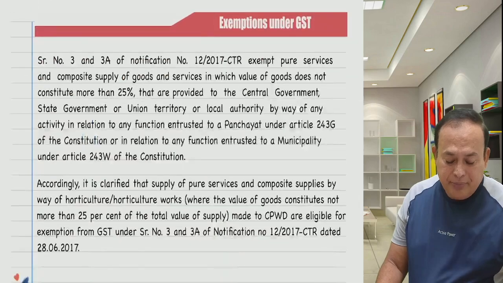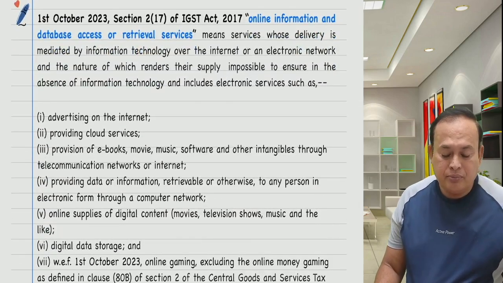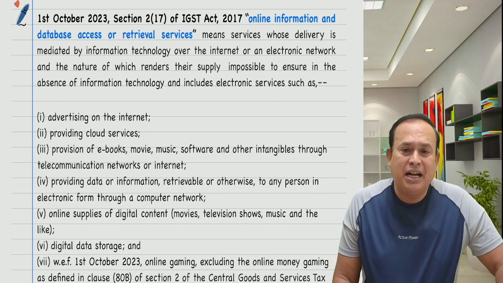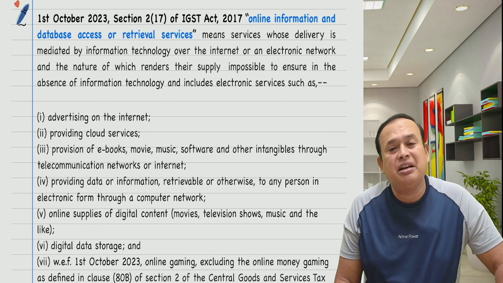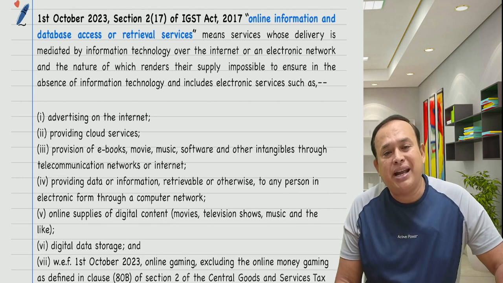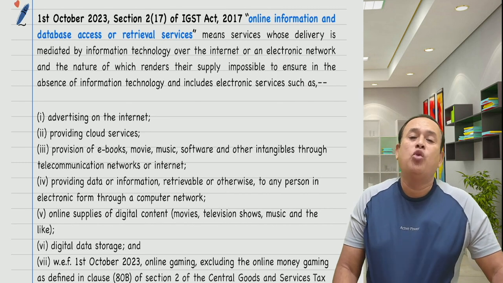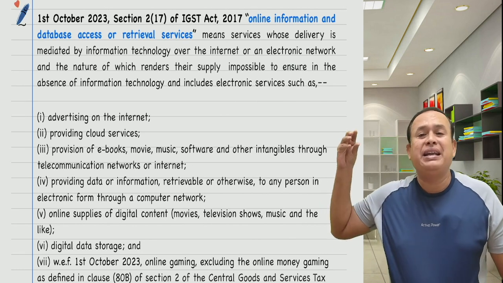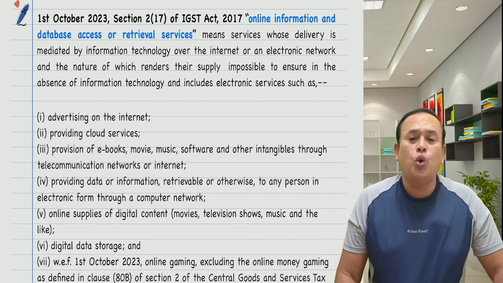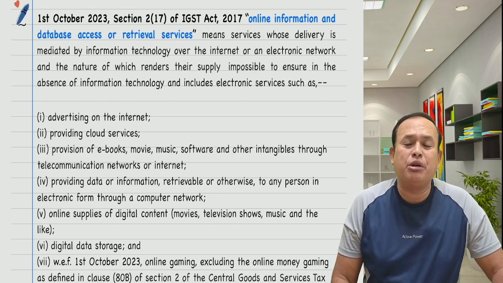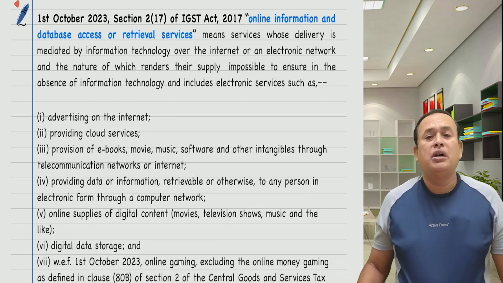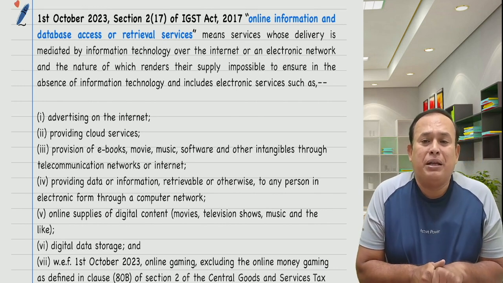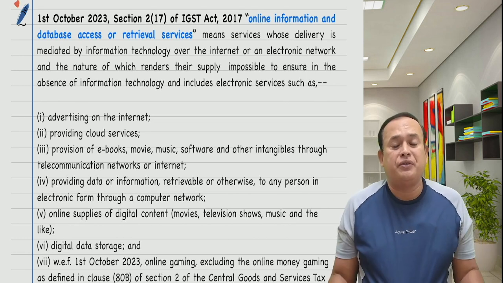Further, my dear friends, referring to a particular definition from the IGST Act under Section 2, subsection 17 of the IGST, online information database access and retrieval services, OIDAR services, which has now been redefined, means services whose delivery is mandated by information technology over the internet or an electronic network, and the nature of supply renders their supply impossible to ensure in the absence of information technology.